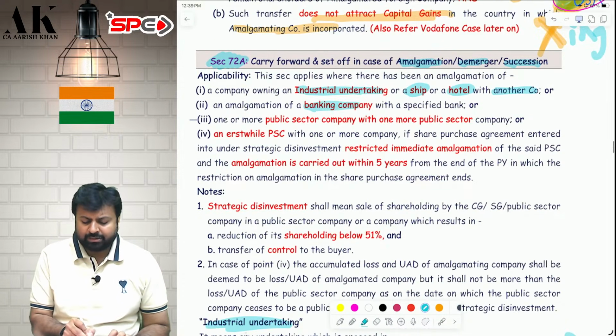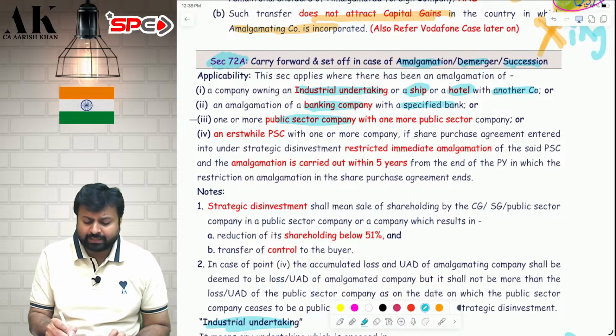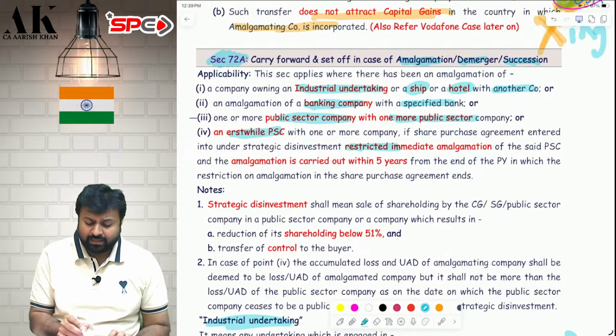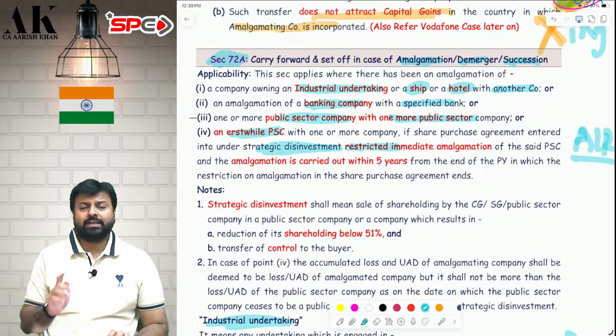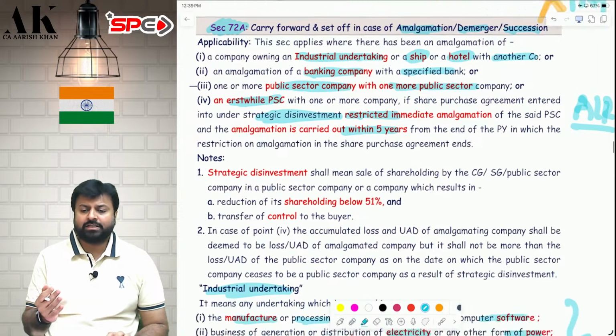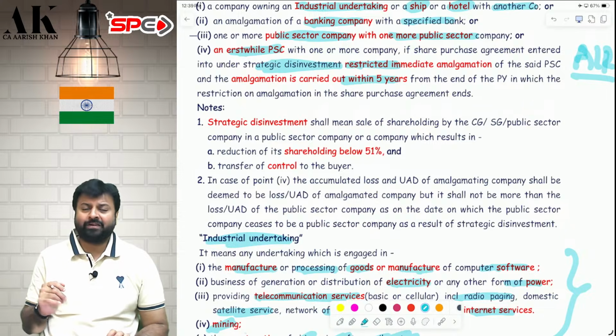Or if there is an amalgamation of banking company with a specified bank. Or if there is an amalgamation of public sector company with another public sector company. Or if there is a disinvestment. If there is a strategic disinvestment, this came for Air India, which is carried out within 5 years. Then what is disinvestment? Where Air India, which was owned by government, is sold to private player Tata.